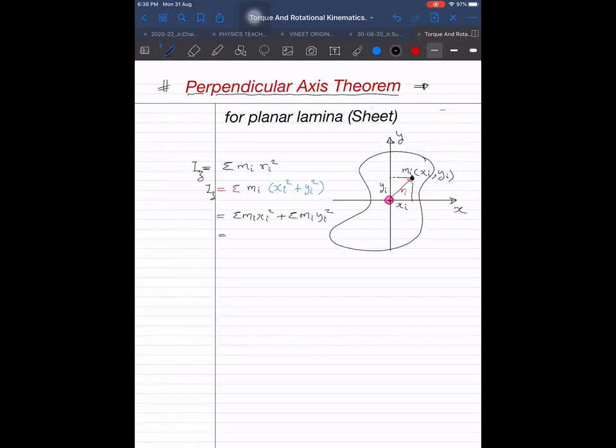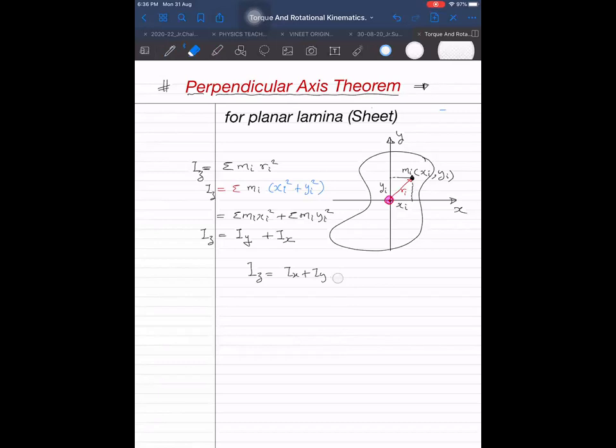But that means, sigma mi xi squared is I about which axis? The y axis, sir. And sigma mi yi squared is I about which axis? The x axis, sir. So Iy plus Ix equals Iz. What is the formula simply? Iz is equal to Ix plus Iy. But don't just remember this thing.